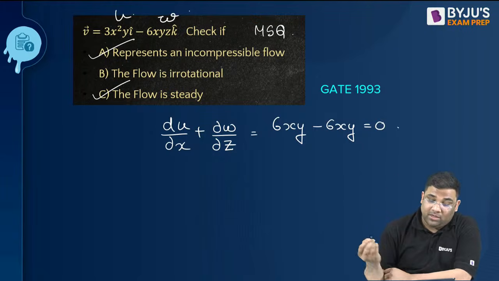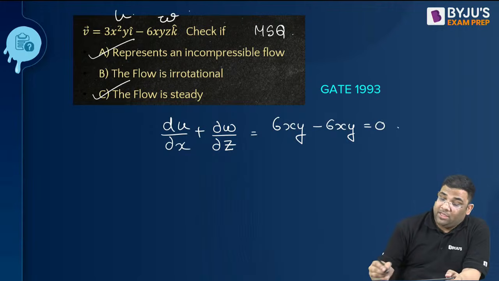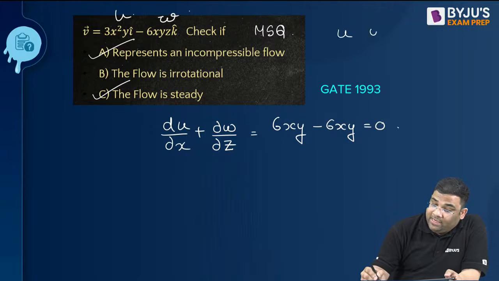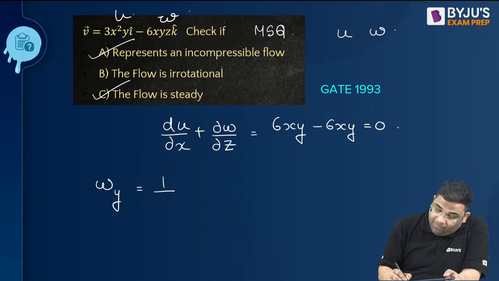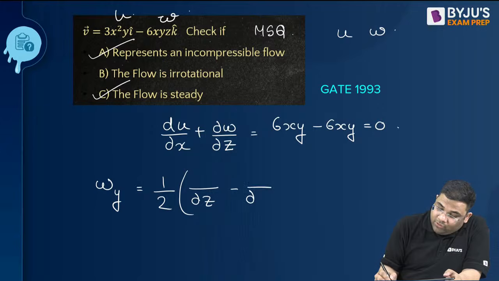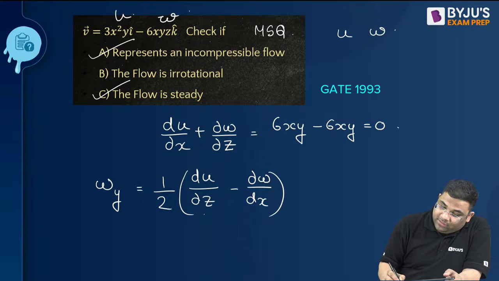Rotational thing. You see, we have U component and W component. That means which angular velocity will we go for? Y. This will be equal to half of du by dz minus dw by dx.